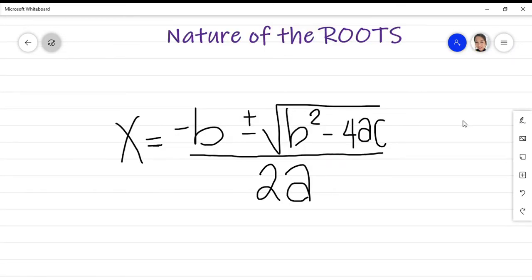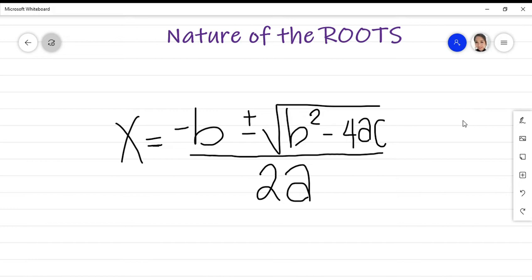So again, nature of the roots describes the kind of roots that we have in the quadratic equation. So how can we determine the nature of the roots? First, let us know all about discriminants. Discriminant can be found in the quadratic formula.